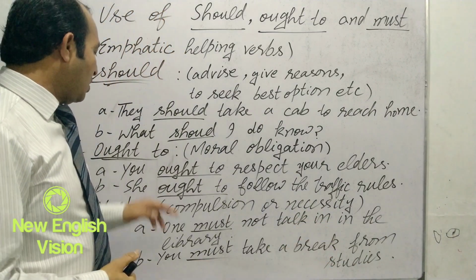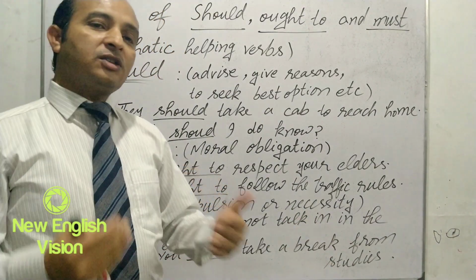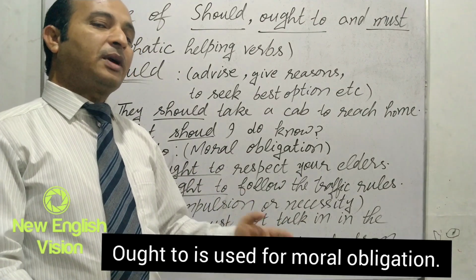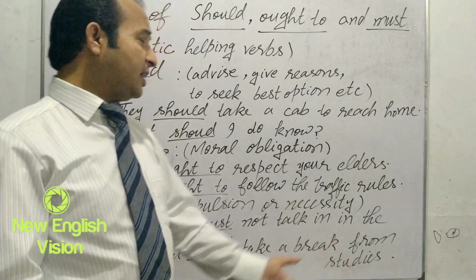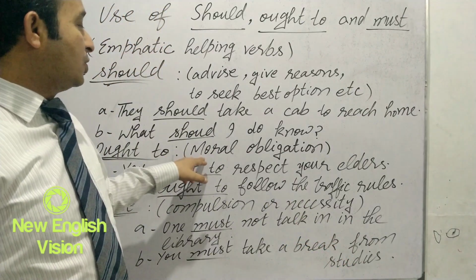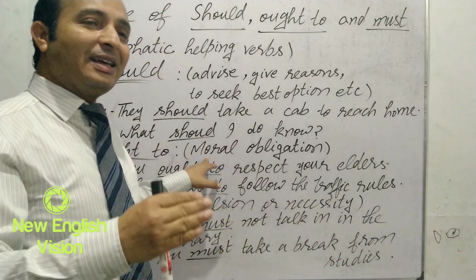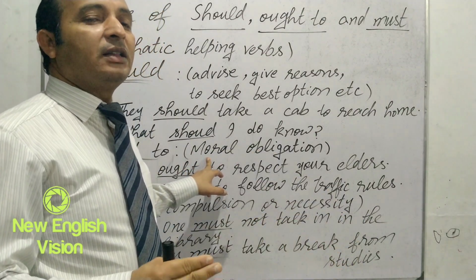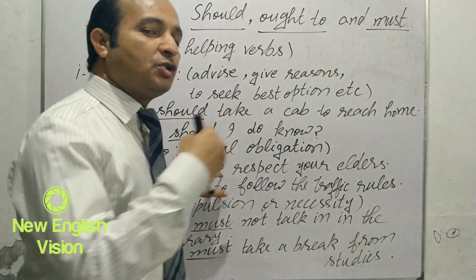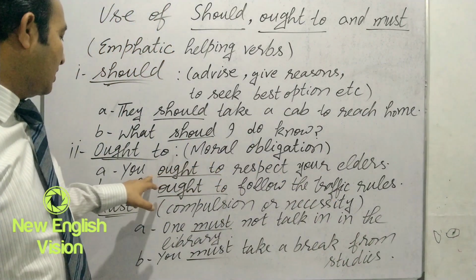Now let's come to ought to. Ought to is also used to emphasize something, but there is a difference between should and ought to. And what is the difference? Ought to is used in place of should when there is some moral obligation behind that action. Let's have an example.